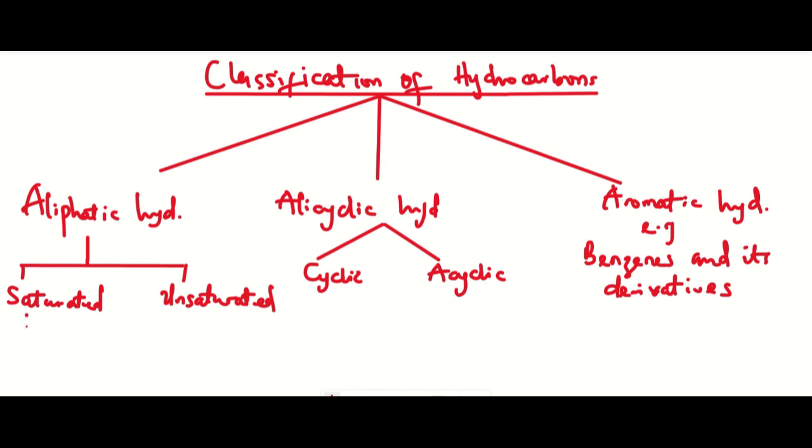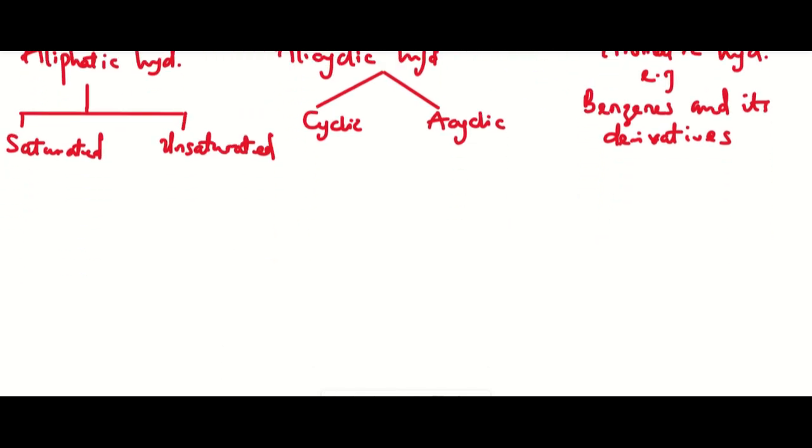Now, saturated hydrocarbons. Why are they called saturated hydrocarbons? They are called saturated hydrocarbons because they have only one bond between their molecules. It is majorly because the parent name, which is alkane, under it has only one bond between its molecule. Now, what do we mean by having one bond between its molecules?